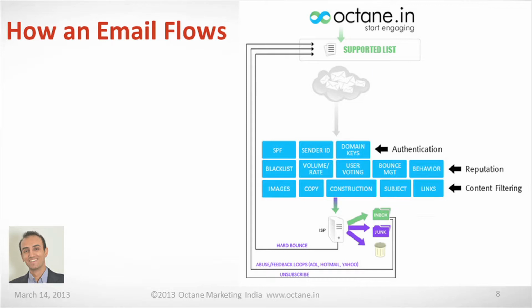The first is authentication, which involves technology terms like SPF, Sender ID, and DomainKeys. We'll talk about them later. Second is reputation: how is your reputation as a sender built? And also, how does content filtering happen at your end? Which means, what kind of content are you using, and is the email built on specific guidelines of best practices? We'll talk about all these three things coming up and how this flows.